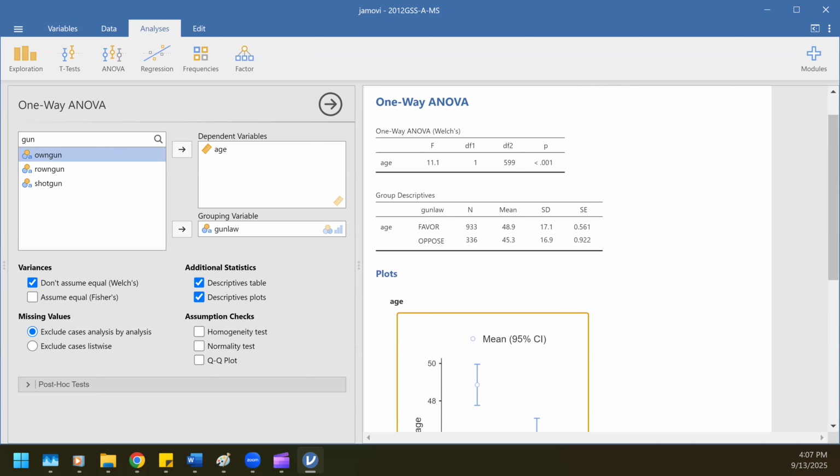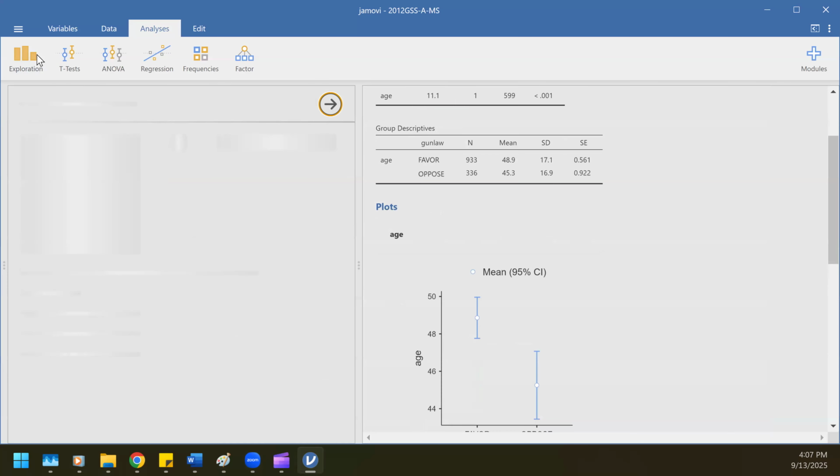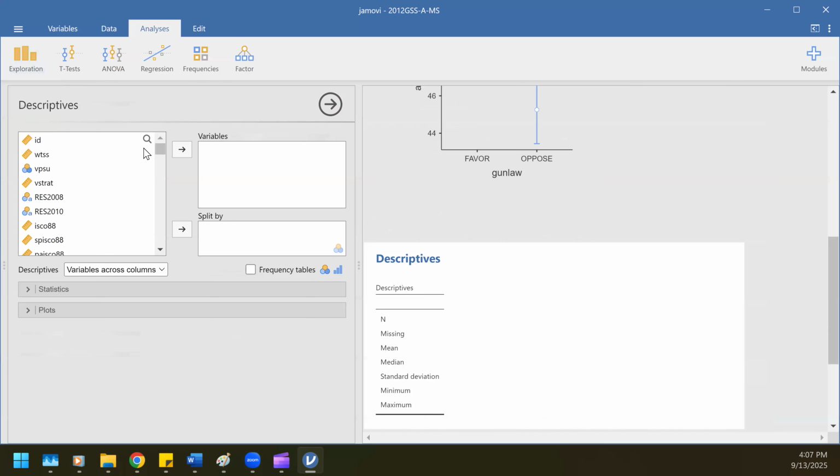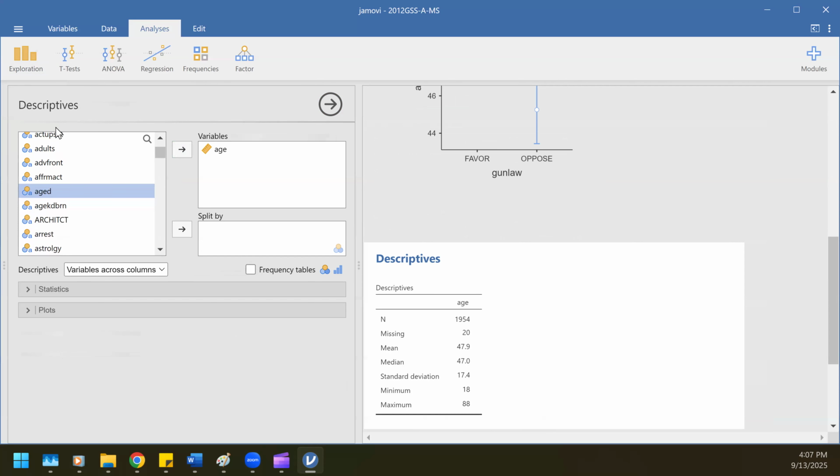And if I wanted to, I know this is now sort of the step 4 in the worksheet. If you were to go to exploration, this is optional. So if you wanted to look at those different values and look for practical differences, I could go to exploration, descriptives, and do what I did before, put age. And age is now going to go into the variables position because descriptives typically fall in line with our categories, our categorical variables. Maybe you have frequency tables, but the variables are usually considered by default to be the numerical ones we want to investigate.